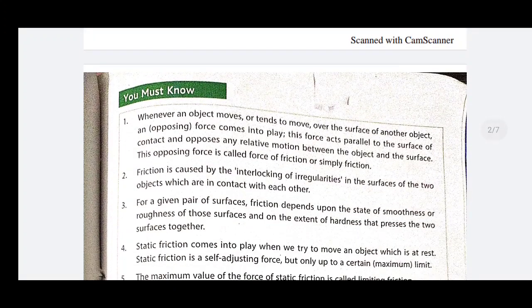Next point: if you want to make a strong grip on this chapter, then at first you have to revise the things taught, meaning the main topics.